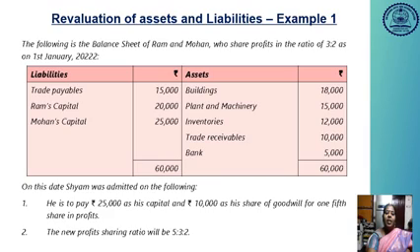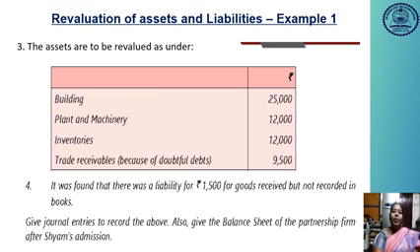On this date, Shyam was admitted on the following terms. He is to pay 25,000 as his capital and 10,000 as his share of goodwill for 1/5 of the share in the profits. So he has totally brought into the business concern 35,000. This 10,000 share of goodwill will be transferred to the old partners according to their old sharing ratio. The new profit sharing ratio will be 5:3:2. So the new profit sharing ratio is given in this problem, so no need to calculate it.